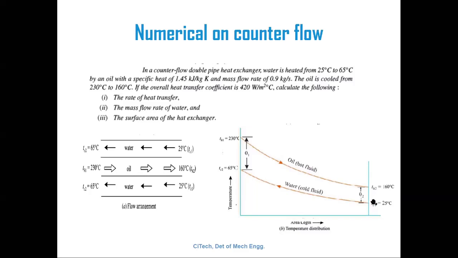That is equal to 25 degrees Celsius. And what is the TC2? Outlet temperature of the cold fluid. Here that one is 65 degrees Celsius. This side, the temperature difference of these two fluids, is called theta1. And this side temperature difference is called theta2.